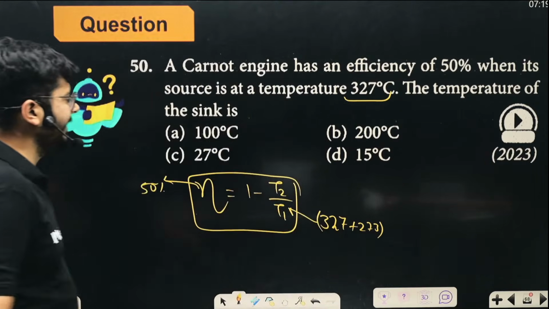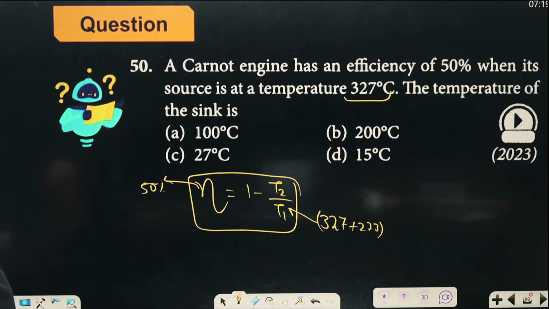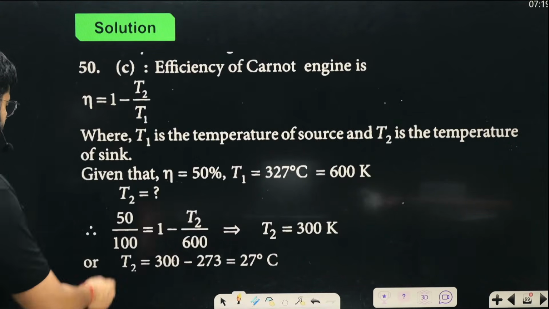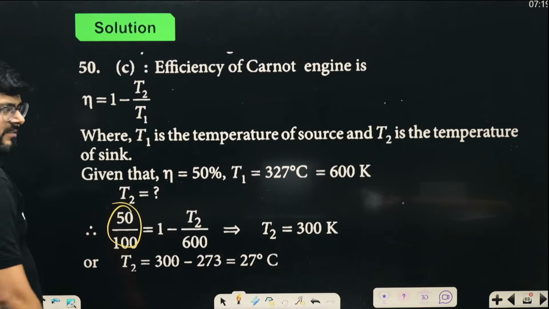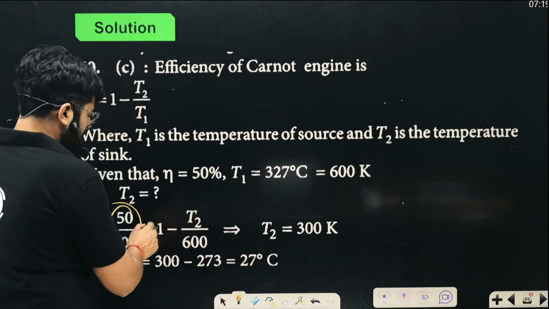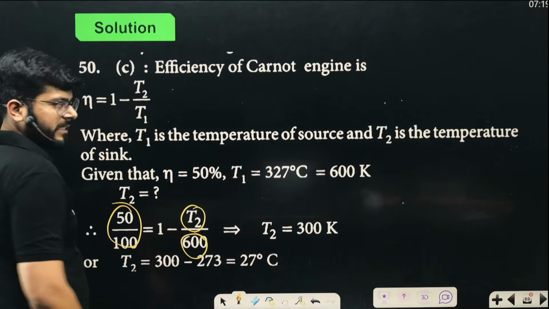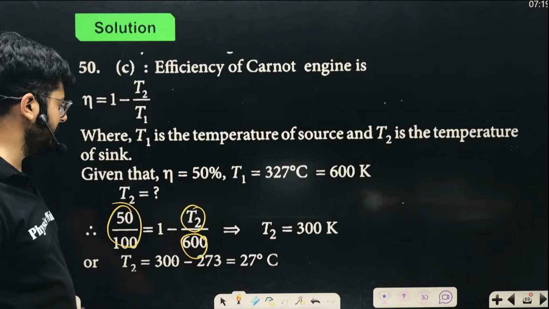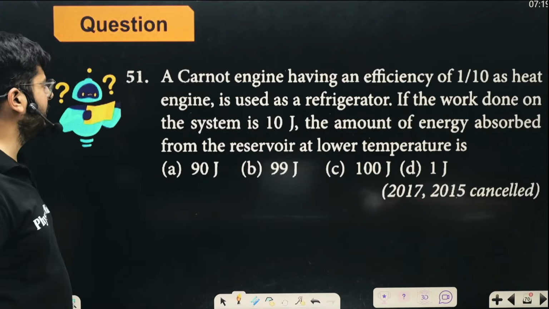So from here, you can calculate the value of T2, the temperature of the sink. No need to worry about that. Very simple part. Efficiency is 50%, so 50 by 100, 0.5, and 1 minus T2 upon 273 plus 327, which is given, which is 600. So T2 can be calculated, right?